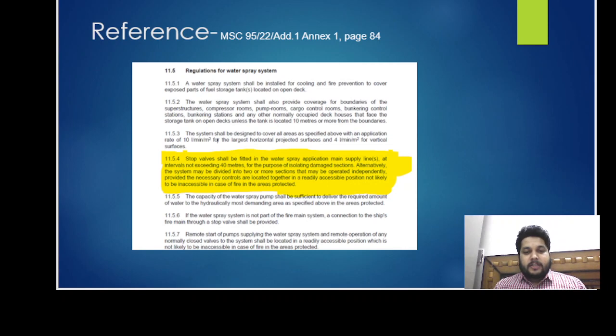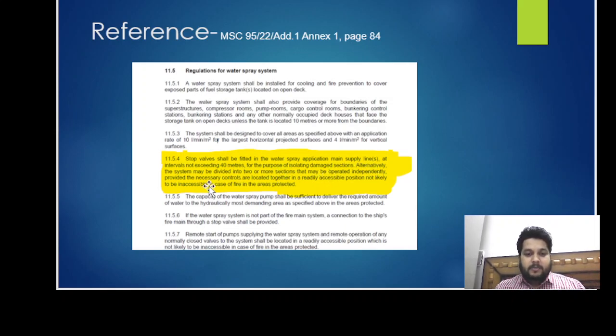According to IGF Code 11.5, regulation of water spray systems, it says that stop valves shall be fitted in the water spray application main lines at an interval not exceeding 40 meters for the purpose of isolating damaged sections.